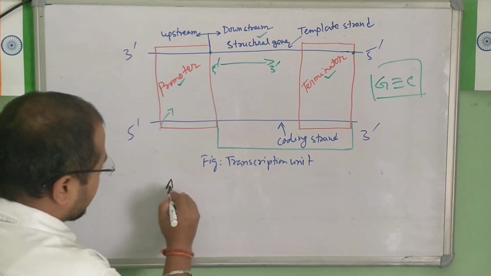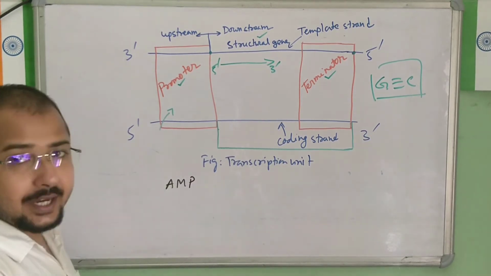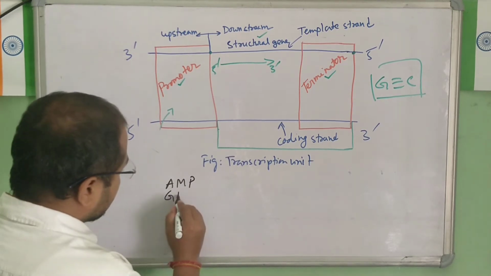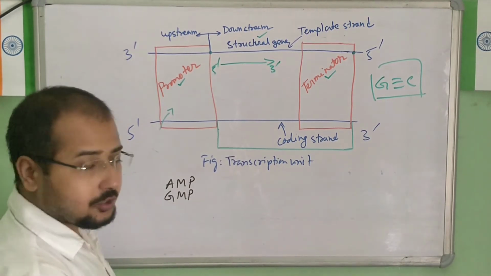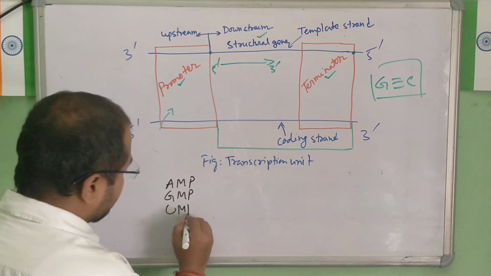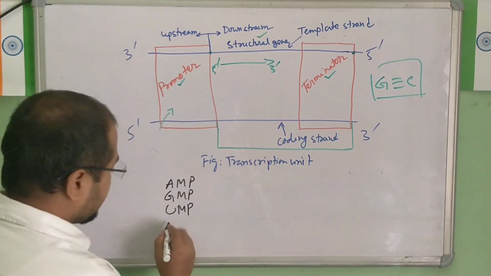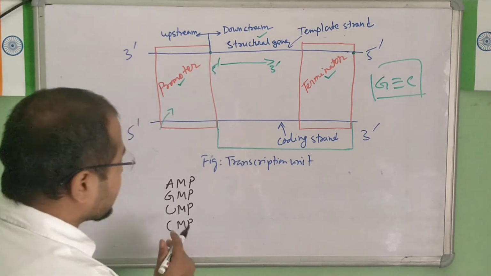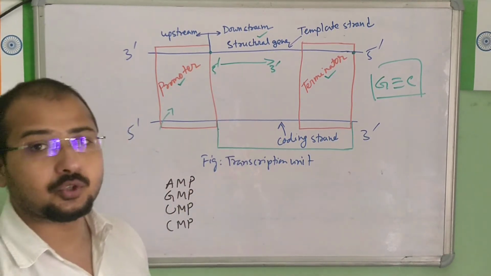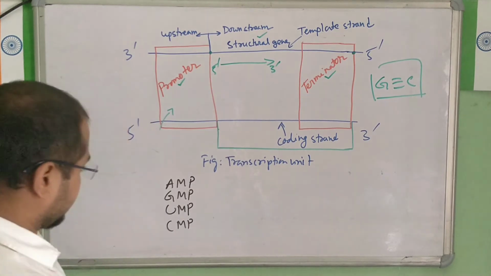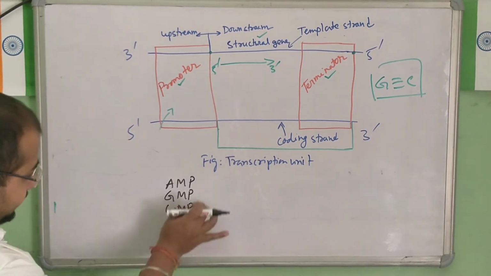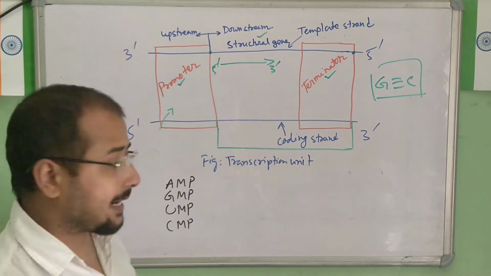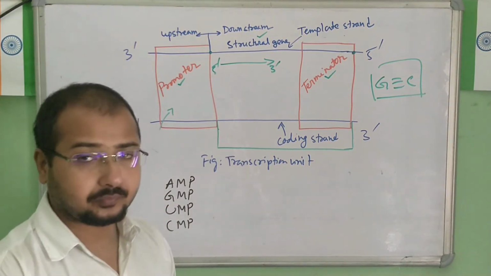These are AMP, adenosine monophosphate, then GMP, guanosine monophosphate, UMP, uridine monophosphate, and CMP, cytidine monophosphate. These are the ribonucleotide molecules which will be required. Now these nucleotide molecules need to be activated, because right now they are in inactive mode.